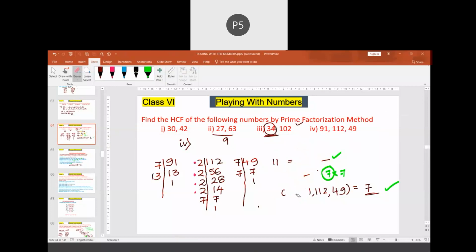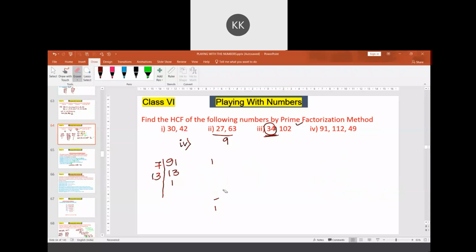In three numbers, you have to select two of the numbers and first find the HCF of those. We will take 91 and 112.